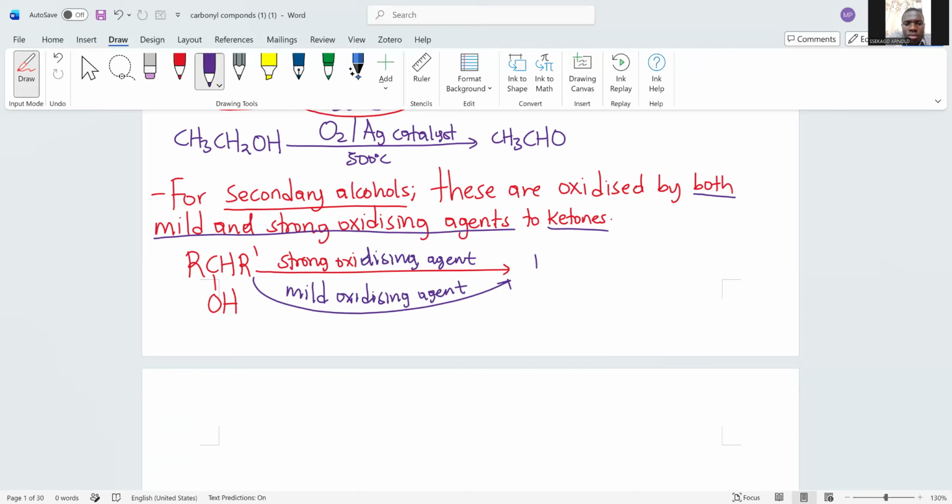Either way, you remove two hydrogens: we have to remove this and also that, the one from the hydroxyl functional group. Then we get that.